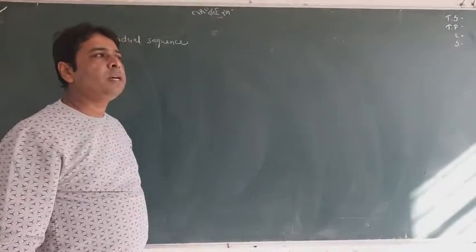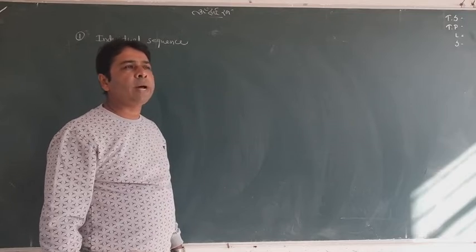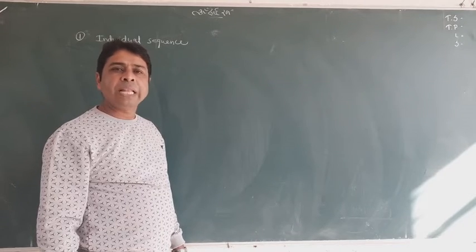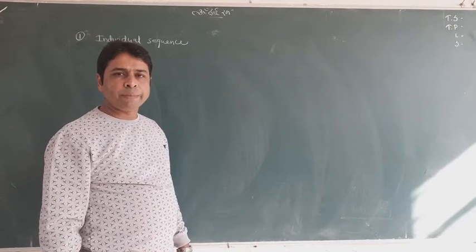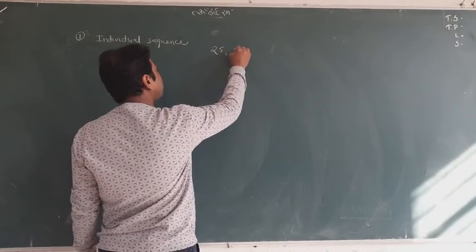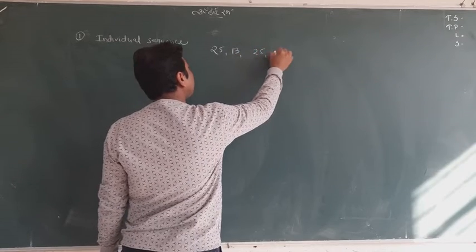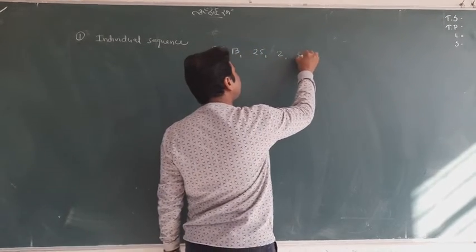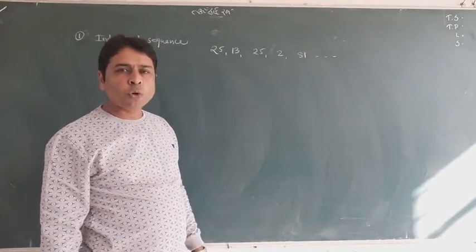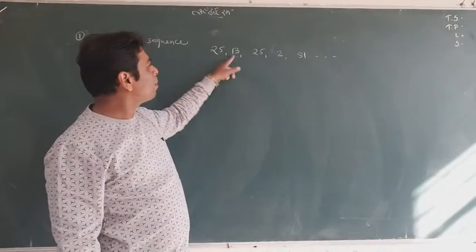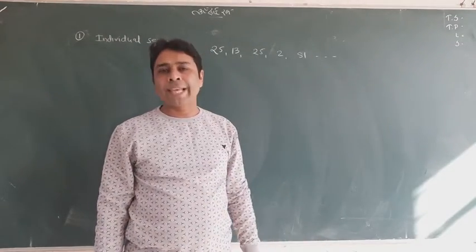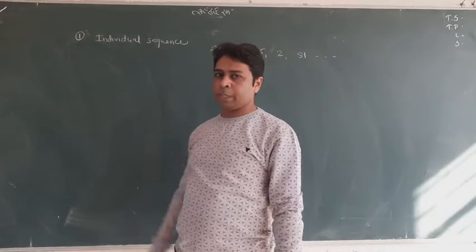For example, suppose I tell you to collect the scores made by the 11 players of a cricket team, and it is given as 25, 13, again 25, 2, 51 and something like that. These 11 players' scores are given like that. Even if some are repeating, it does not matter. This dispersed data, which is not properly arranged, is called the individual sequence.